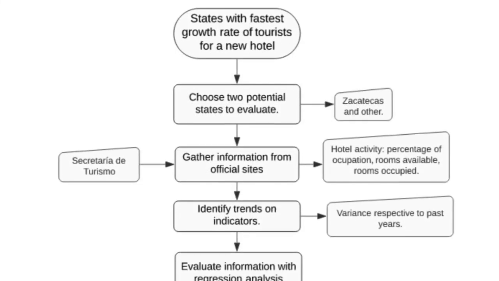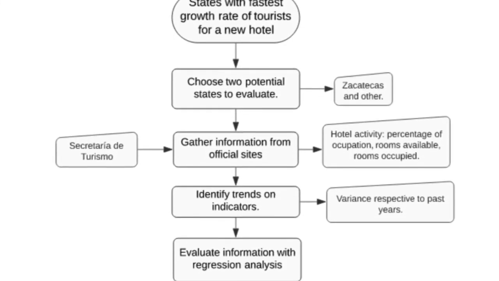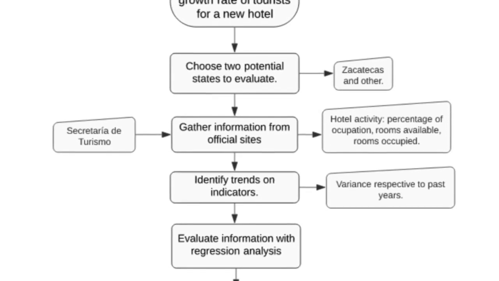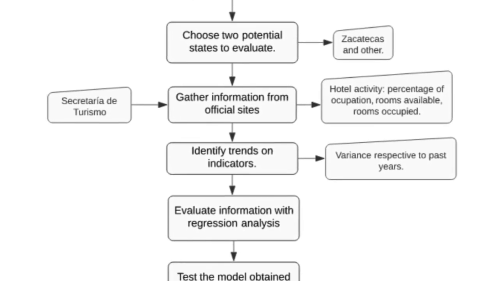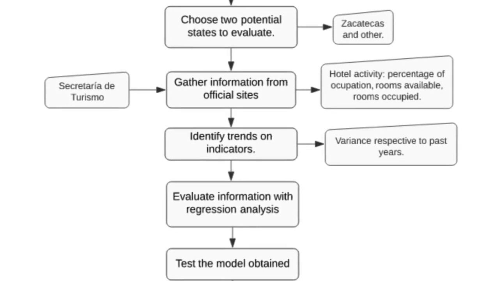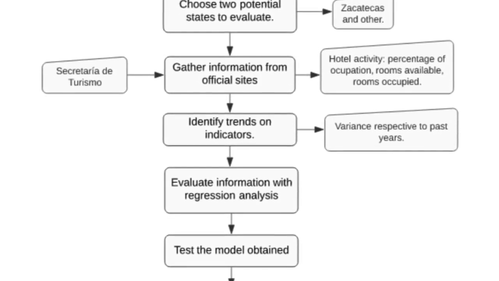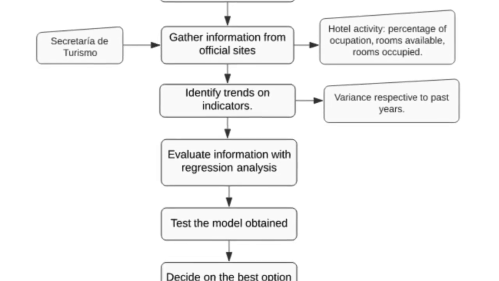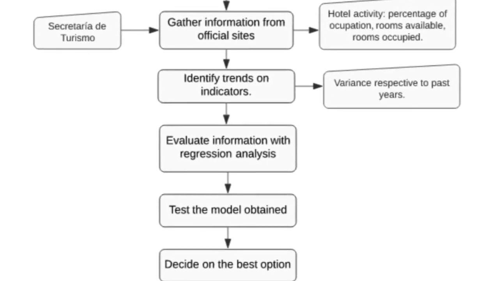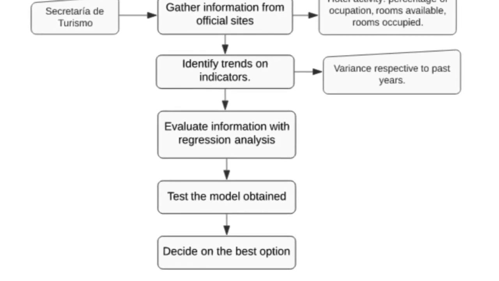In question number 2, in which states is there the fastest growth rate of tourists for a new hotel? The best method to use would be the forecasting method. This method utilizes relevant facts from various years, and it can essentially predict the future growth or decline of a selected variable. With this method, the states in the country with the most tourist potential can be discovered.